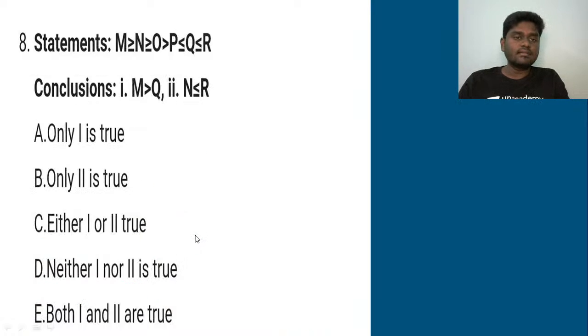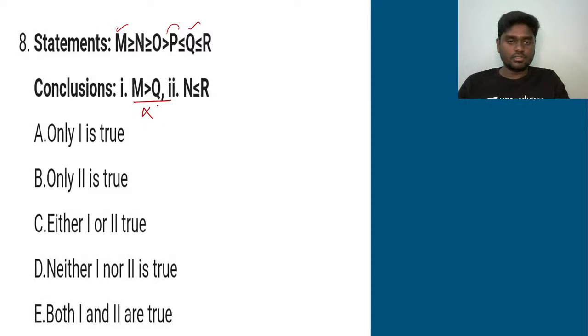Quickly, let's go for the eighth one. That is, statements you have, conclusions you have. You need to see which one is exactly true. The first conclusion is M greater than Q. So M is here, Q is here. You have opposite symbols, so it cannot be determined. False.